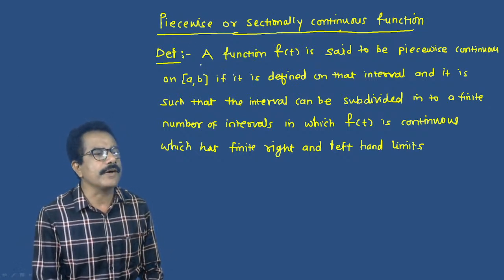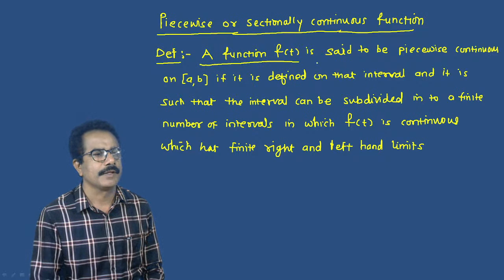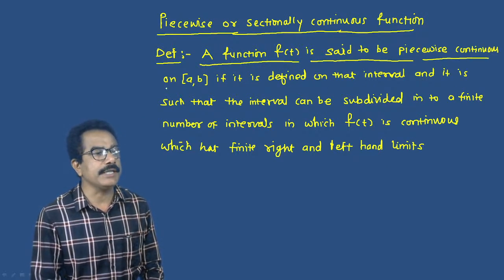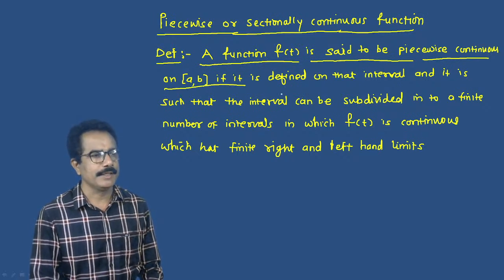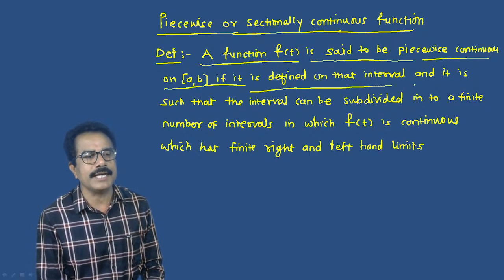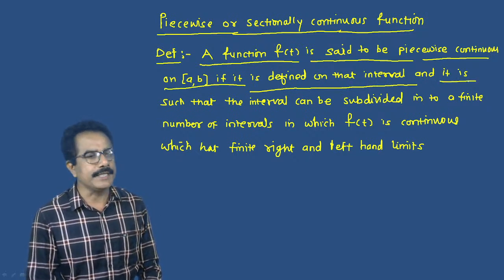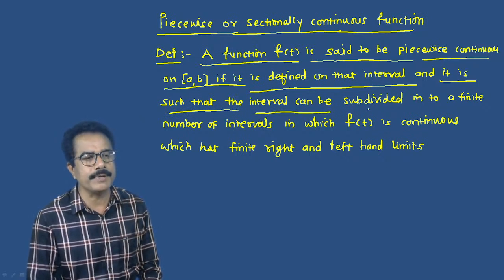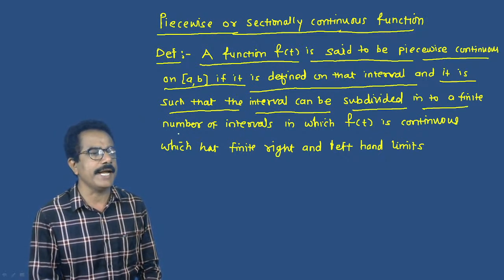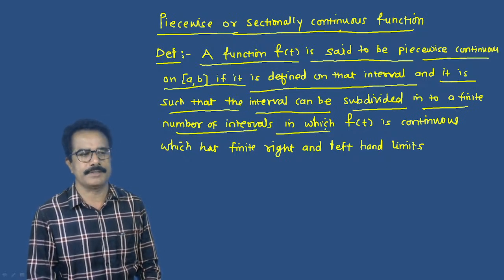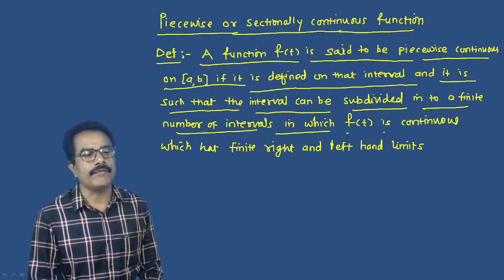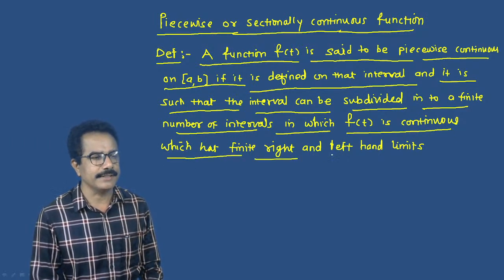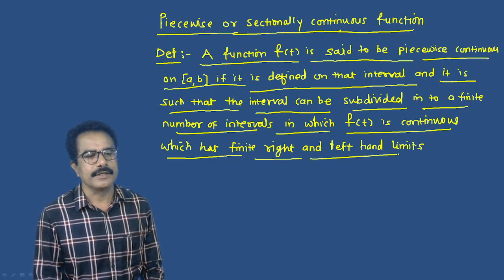A function f of t is said to be piecewise continuous on a closed interval [a, b] if it is defined on that interval and the interval can be subdivided into a finite number of intervals in which f of t is continuous and has finite right and left hand limits.